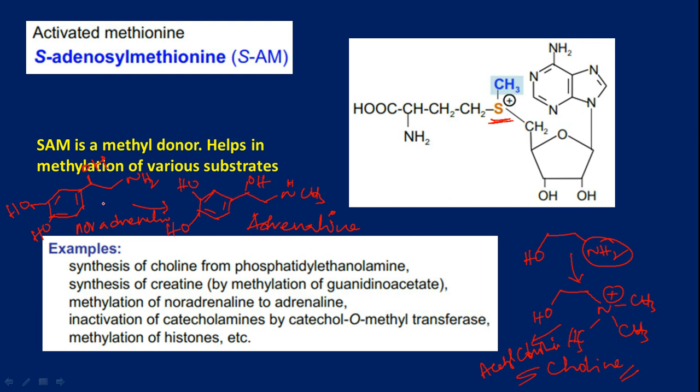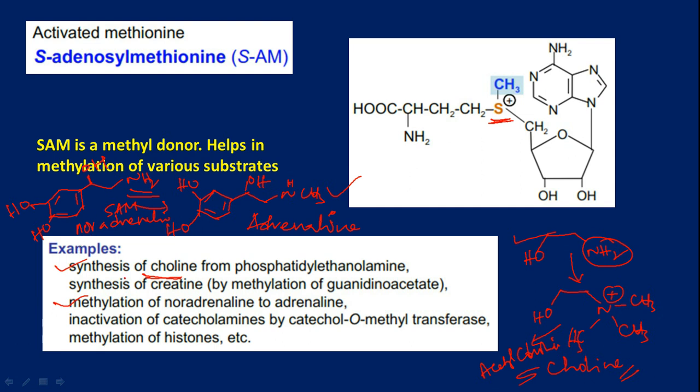Adrenaline is synthesized from noradrenaline via an N-methyl transferase enzyme. Here NH2 gets methylated so that NHCH3 is formed. In this reaction, SAM helps us in achieving methylation. So methylation of noradrenaline to adrenaline and synthesis of choline from ethanolamine can be done in this way. Friends, this is how S-adenosylmethionine participates in several biochemical reactions.